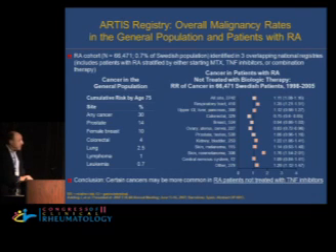In another database, and this is the Swedish ARTIS database, you'll see an increase in respiratory tract malignancies, again shown as it was on the previous slide, but here we're looking at an increase in non-melanoma skin cancers. So I think it's important, at least when we start thinking about the increased risk of the TNF inhibitors at increasing the risk of non-melanoma skin cancer, we have to remember that non-melanoma skin cancers are already increased in the general rheumatoid population before they get their TNF inhibitors.